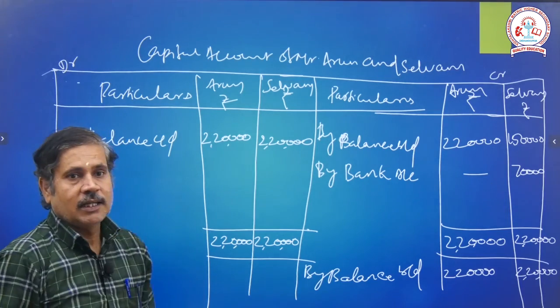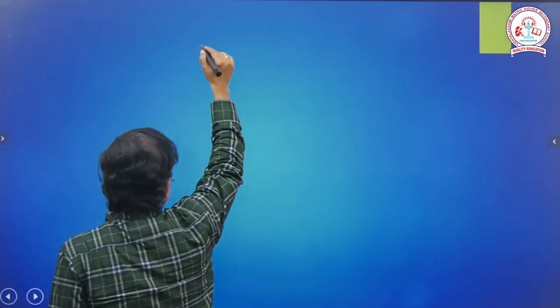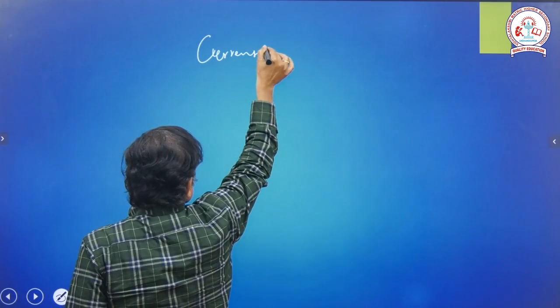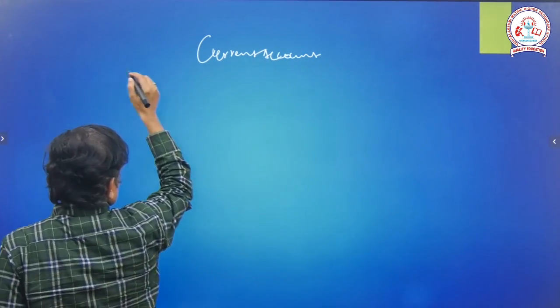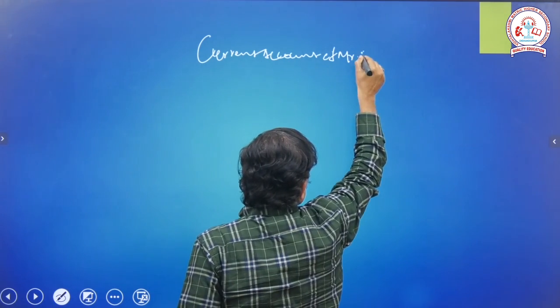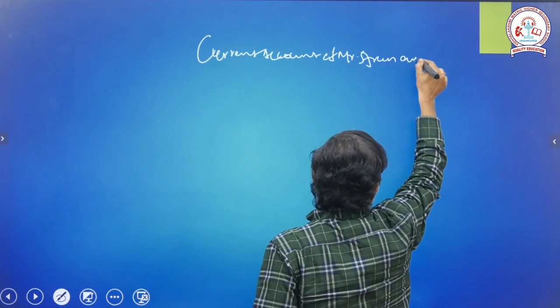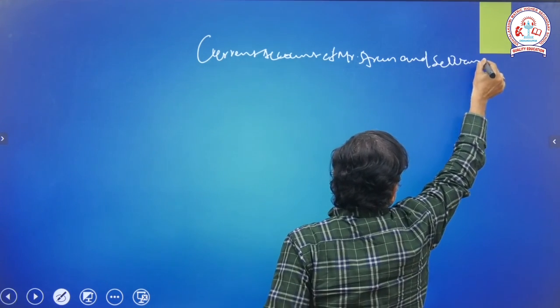Now we will move on to the next ledger, the current account. Current account of Mr. Arun and Selvam.